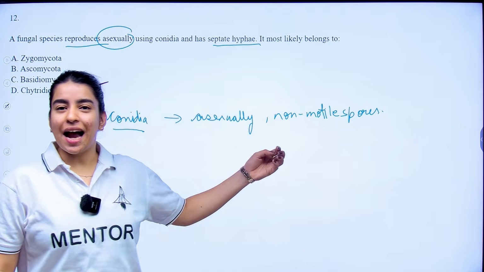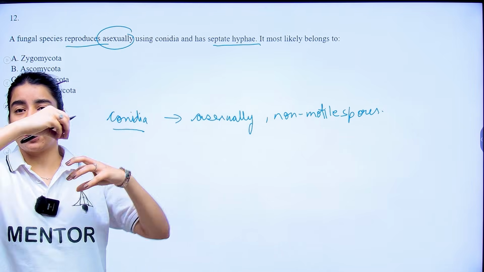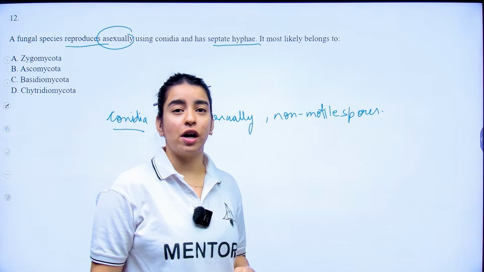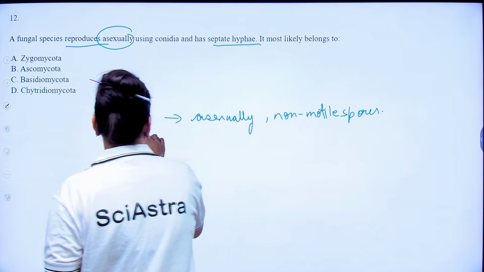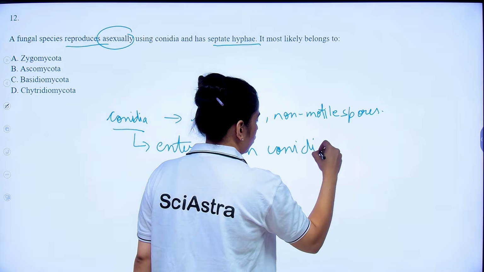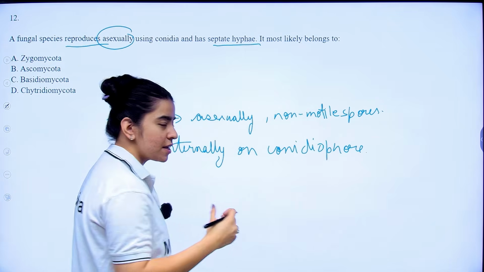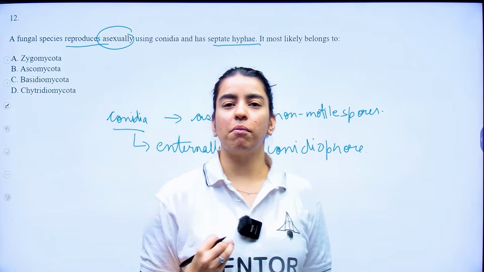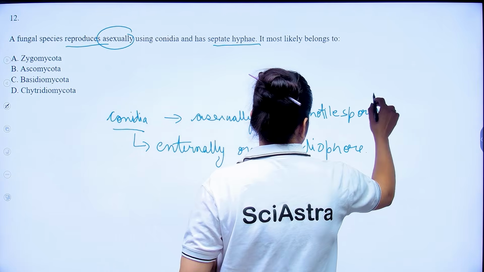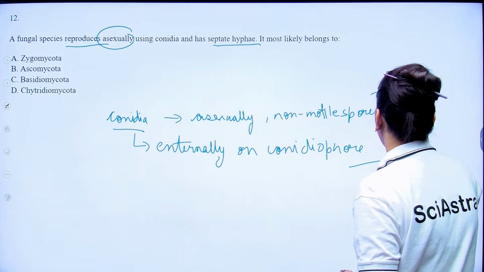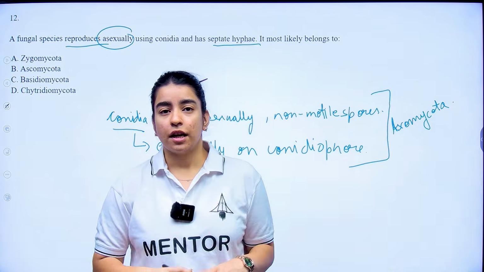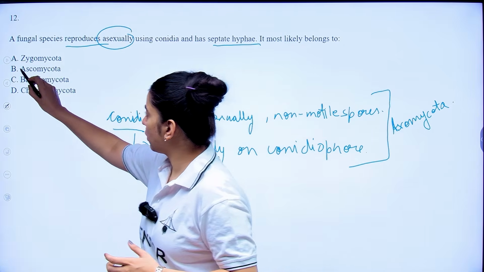And how are they produced? They are produced externally on specific structures which are called conidiophore, right? Now this is a classic characteristic. This is a hallmark of which fungus? It is a hallmark of Ascomycota, right? So we know the option is B.